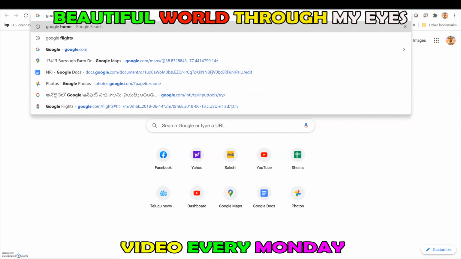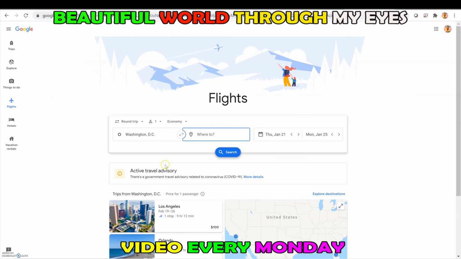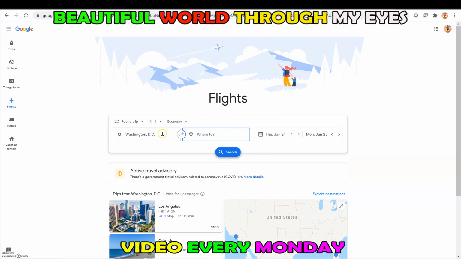So I go to Google Flights here. Then I go to Google Flights and I will show you the best way to get the best prices when we are traveling around the world. And also, this is how I travel and book my tickets.